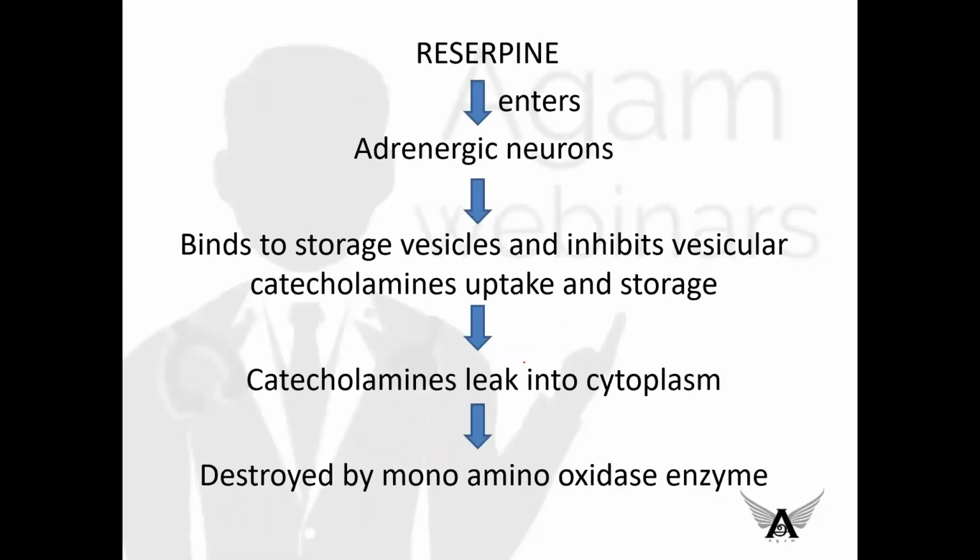What happens when you give reserpine is that it enters the adrenergic neurons. It then binds to the storage vesicles and inhibits the vesicular catecholamine uptake and storage. These catecholamines then get accumulated in the vesicles. As they do not come out, they get over-stored, then leak into the cytoplasm, where they are destroyed by the monoamine oxidase enzyme.